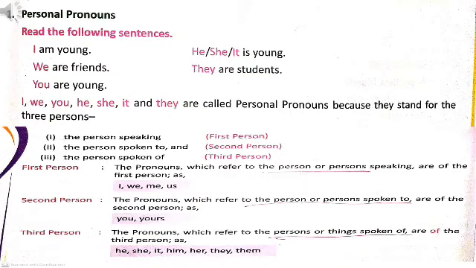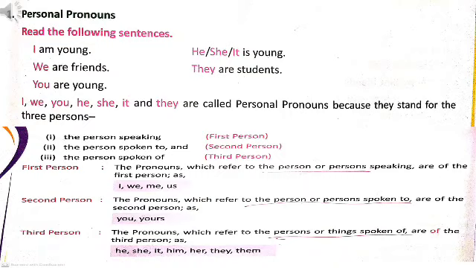First person means the pronouns which refer to the person speaking, the pronouns which tell about the speaker. Second person means the pronouns which refer to the person spoken to, that is, the listener.